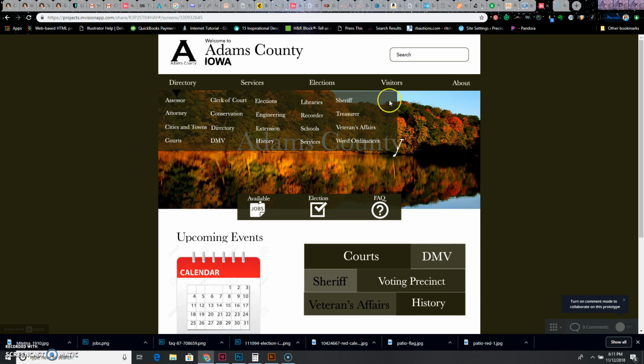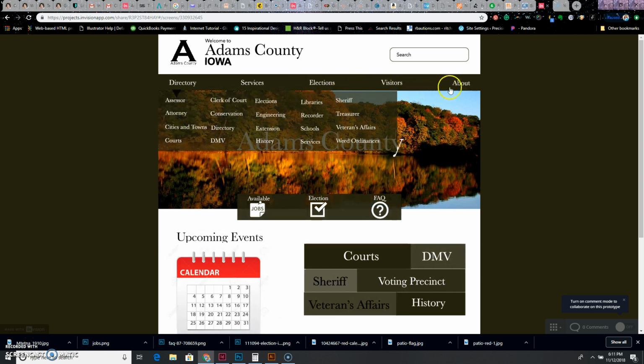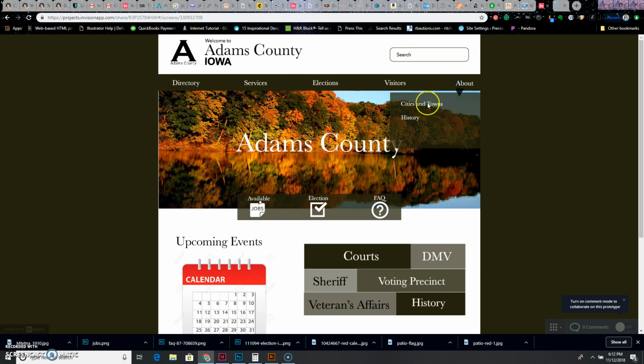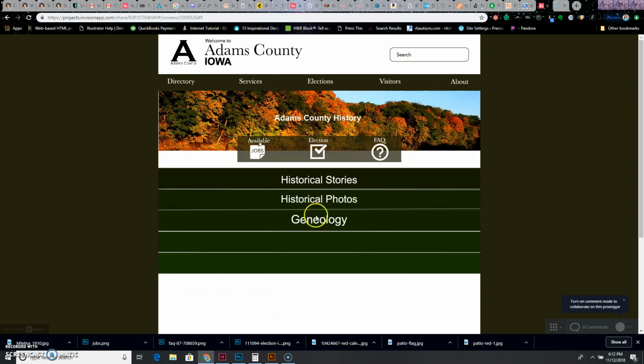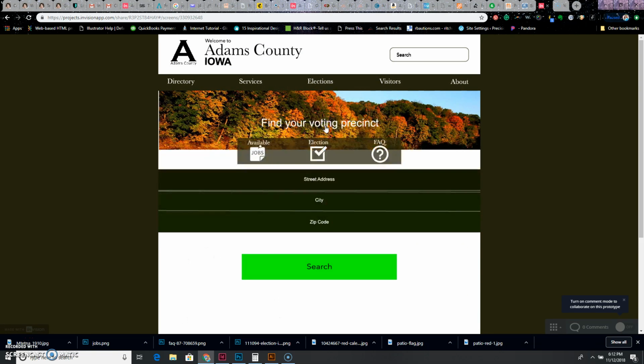Well, anyway, you can go to elections and click on election precincts, and it will take you to the voting precincts. The About tab will take us to the history once again. There it goes, it's working now. So as you can see, this is all intertwined, so it works really quite well together.